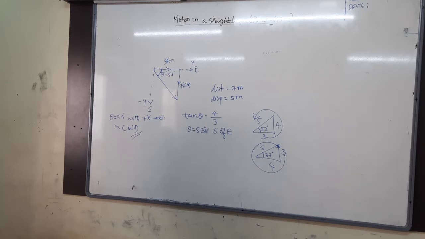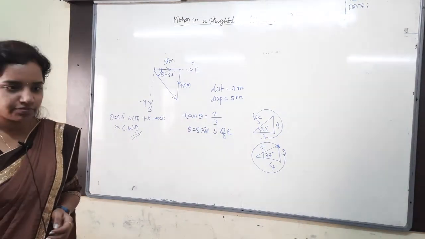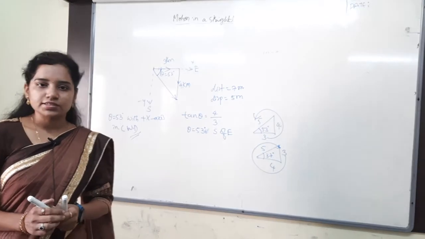Distance, displacement root 2. Angle is 90 degrees west, north of west. 45 degrees north of west. Then in terms of clockwise and anti-clockwise. Clockwise direction. Anti-clockwise direction.